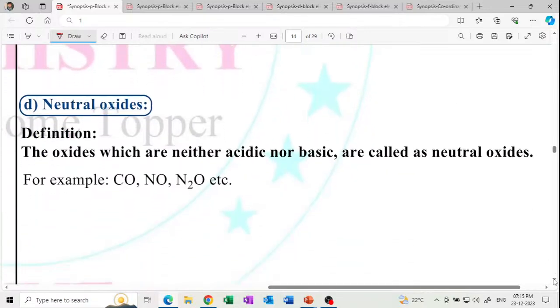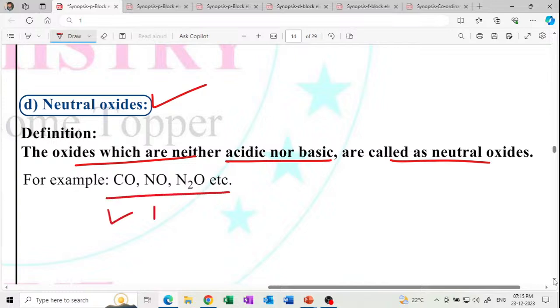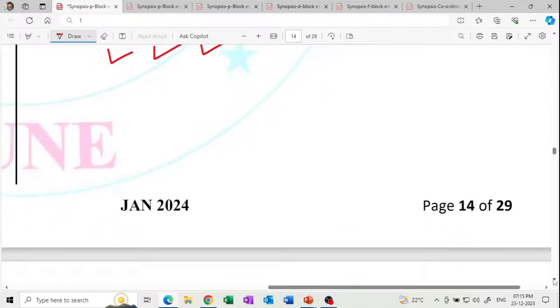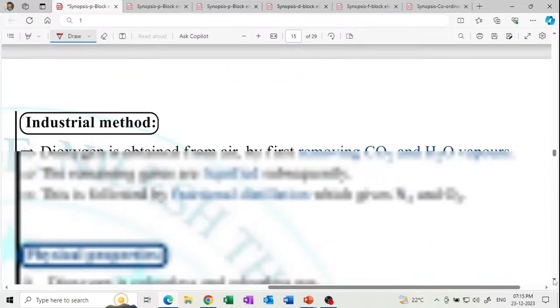Neutral oxides. What are the neutral oxides? The oxides which are neither acidic nor basic. These are the only three examples: CO, NO, N2O. Neutral oxides do not react with acids and basic solutions.